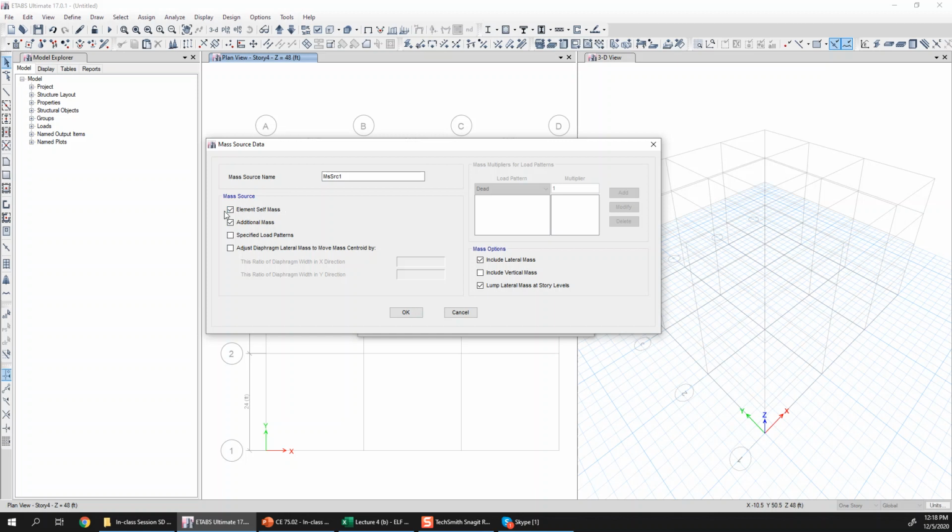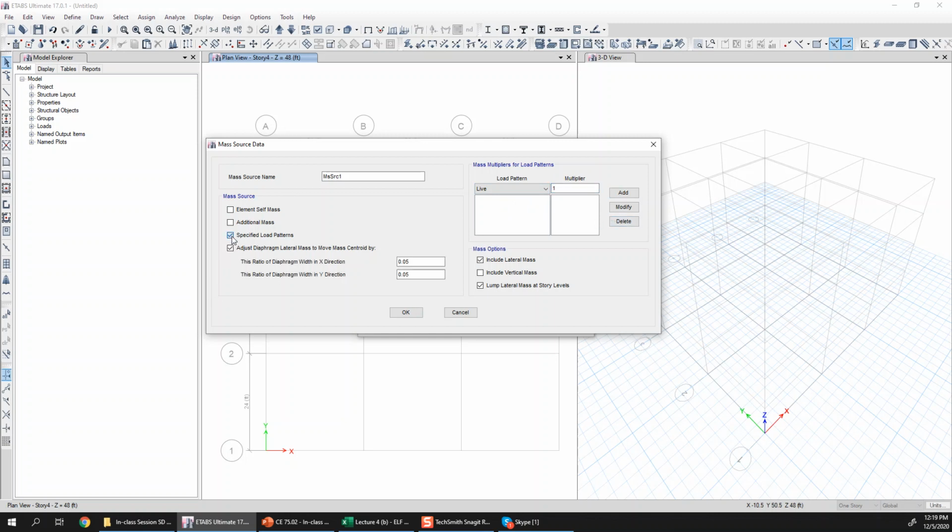If you want to, for example, include some percentage of live load also, then you can check this third option and then uncheck the first two maybe, and then you can go for the load cases or load patterns with some multiplier, so that the software can convert those loads into masses and then construct the mass matrix. Obviously you would want to have the complete dead load plus some percent of the live load, so the multiplier can be changed and added in this list.